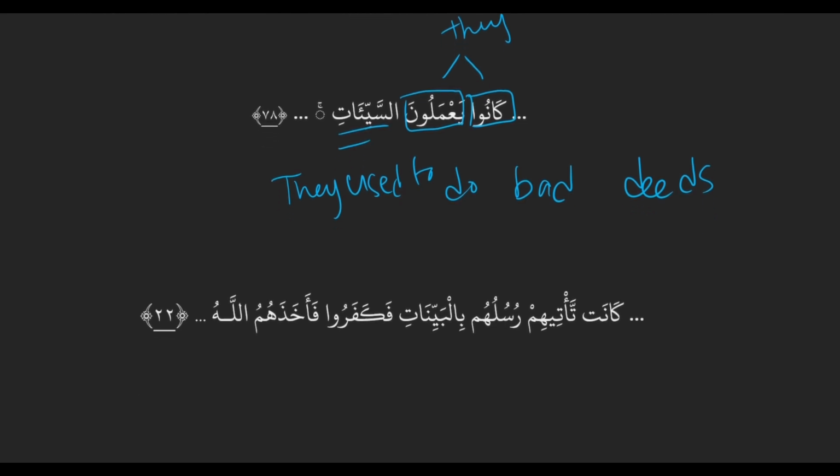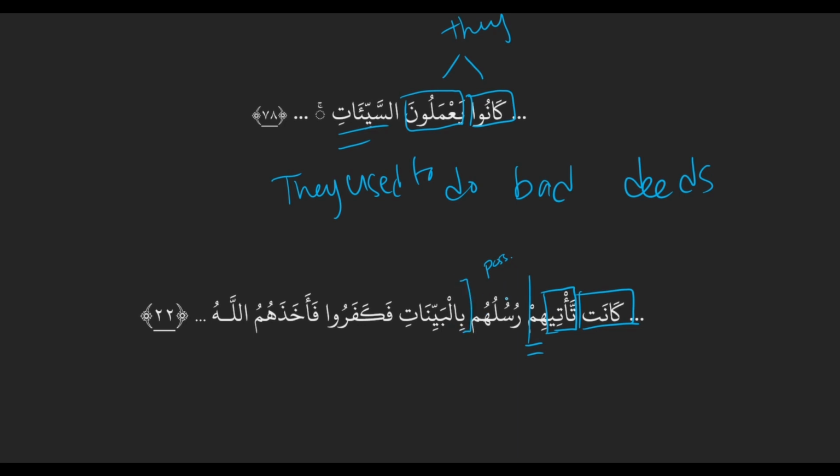Okay, one more. كانت تأتيهم رسلهم بالبينات فكفروا فأخذهم الله. You read fast. كانت تأتيهم. So this is an action sentence because we have two actions. كانت is past, active. تأتي is present, active. It's also one of those indicator-less actions, because it's ending in a vowel. And then him is receiver because it's a pronoun attached to an action. Him is not related to rusulu because it's specific followed by general, so we have a break there. Rusuluhum is general followed by specific, so that's possessive. And then hum is not related to bilbayinat because bilbayinat is TLDR and it's a noun.